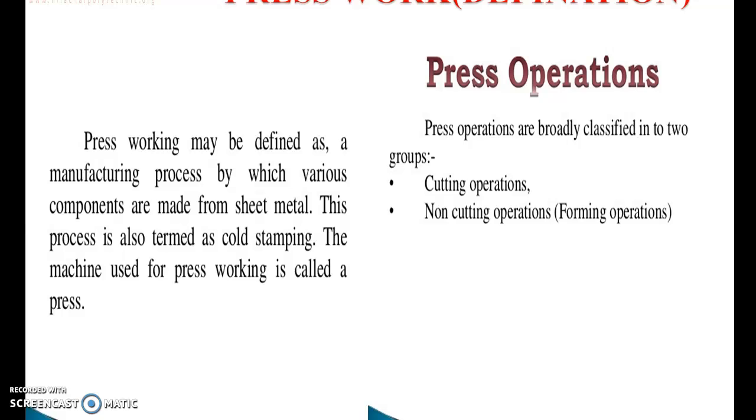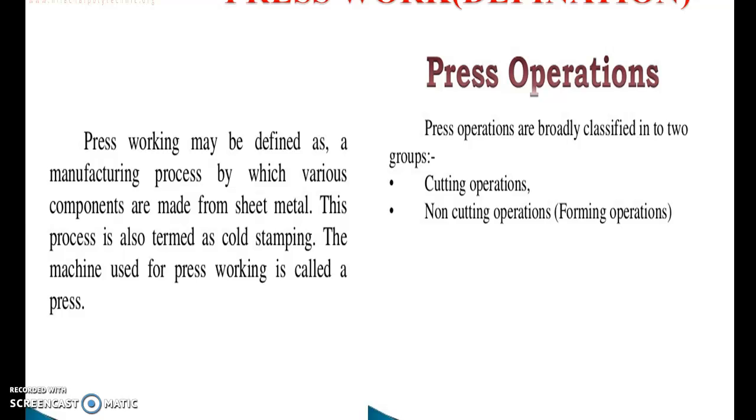Then, types of dies. According to the types of operation, the dies are classified as follows. Number 1, classification based on operation performed. Number 2, classification based on construction. Based on operation performed, the dies are subdivided into shearing, bending, drawing and squeezing.